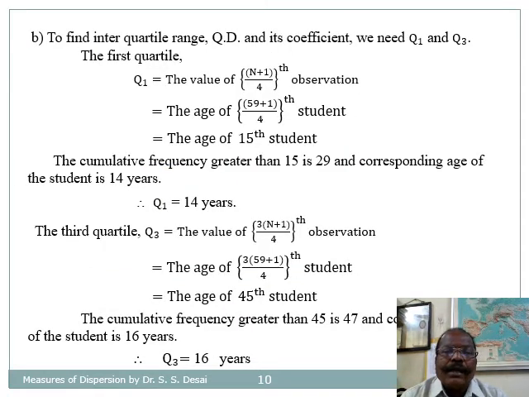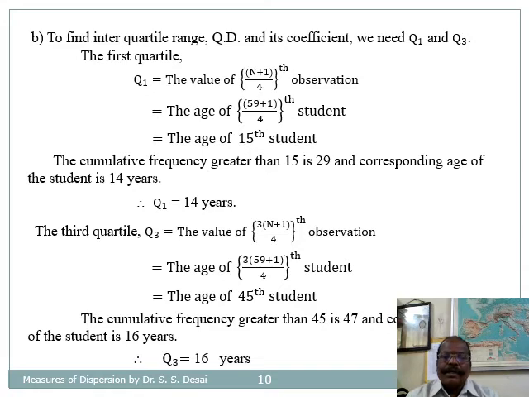To find interquartile range, we need Q1 and Q3. So here Q1 is equal to the value of (n plus 1) divided by 4th observation. As n is 59, Q1 is going to be the age of (59 plus 1) divided by 4, 60 divided by 4, that is the 15th student. So Q1 is equal to the age of the 15th student. The cumulative frequency greater than 15 is 29, and the corresponding age of the student is 14 years. So therefore Q1 is equal to 14 years.